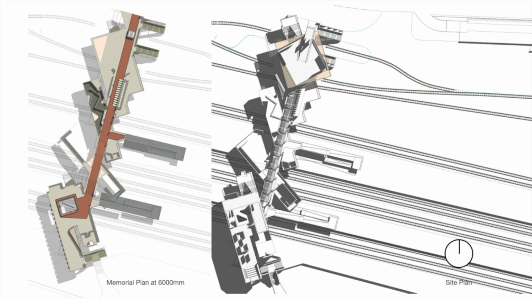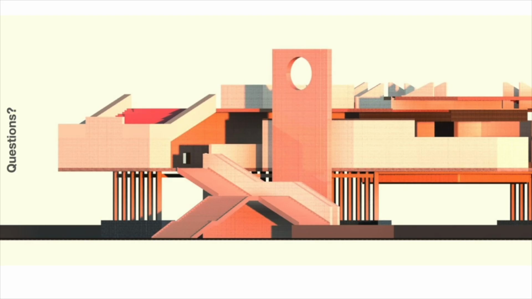So this is a plan of the memorial and the site plan. In this memorial plan, we can clearly see the axis that is connecting ignorance to peace, and the two sides and the various spaces along it. And this is the complete presentation. This is the overall elevation and how it will look.